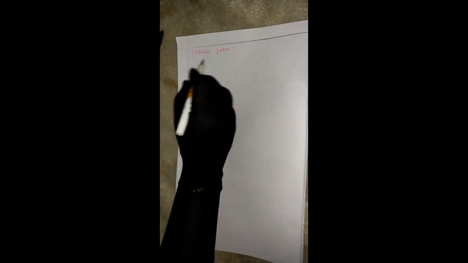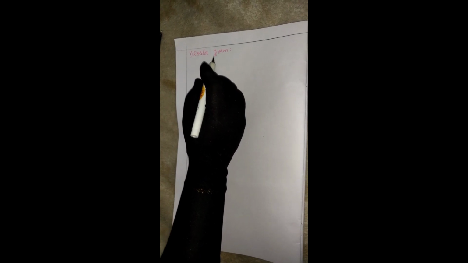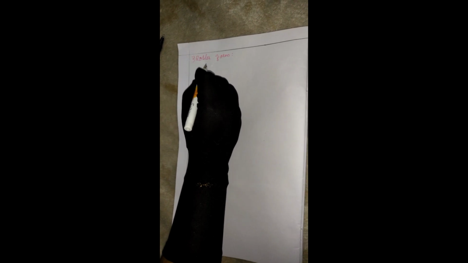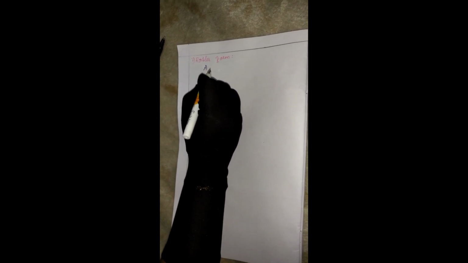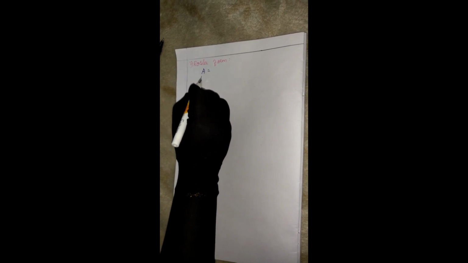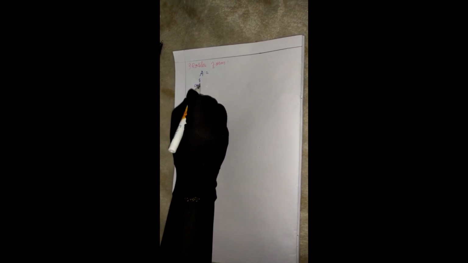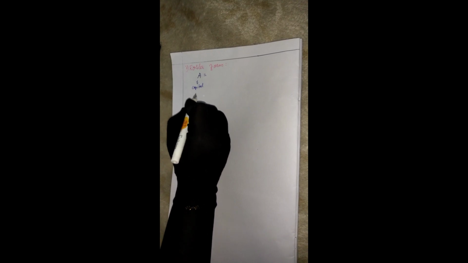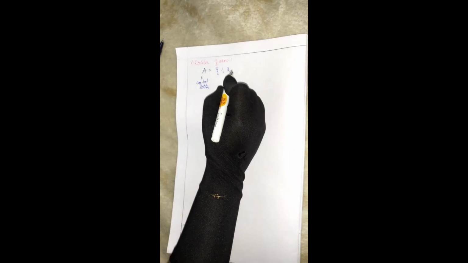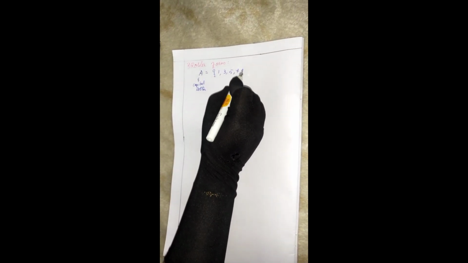First we will see roster form. In roster form we always start with a capital letter to represent the elements. You can write any letter. For example, I have 1, 3, 5, 7, 9, odd natural numbers, written in a set.